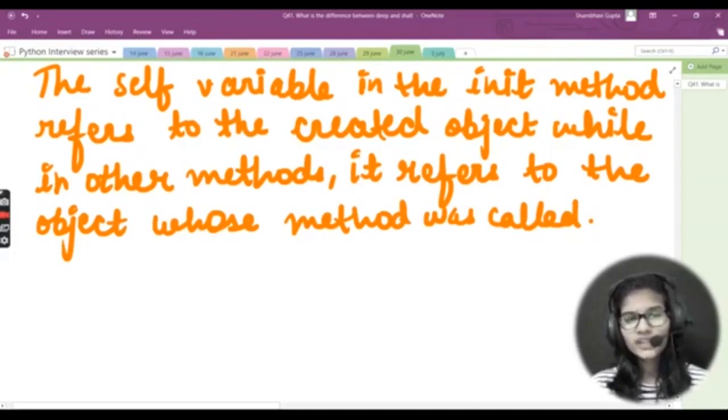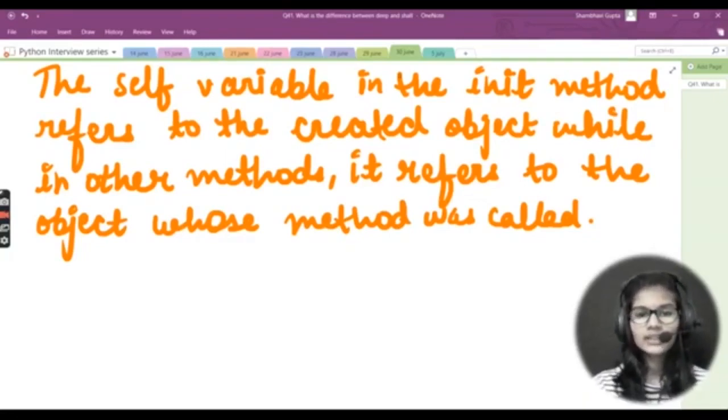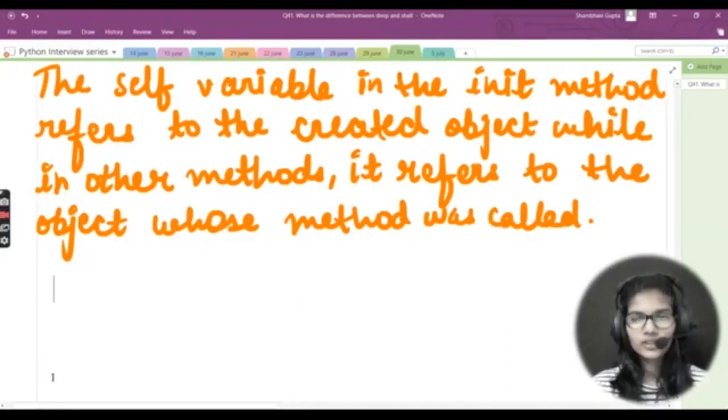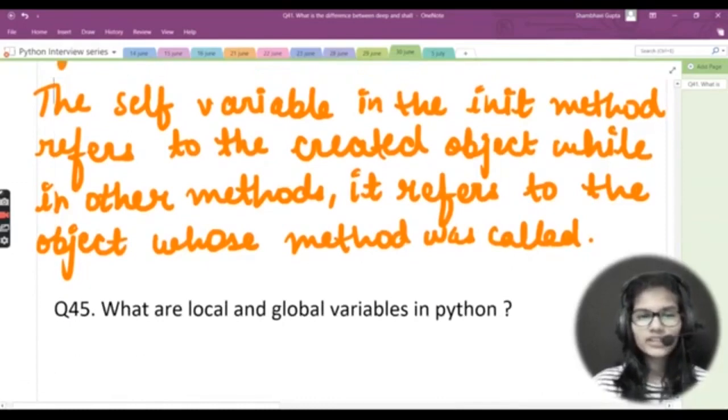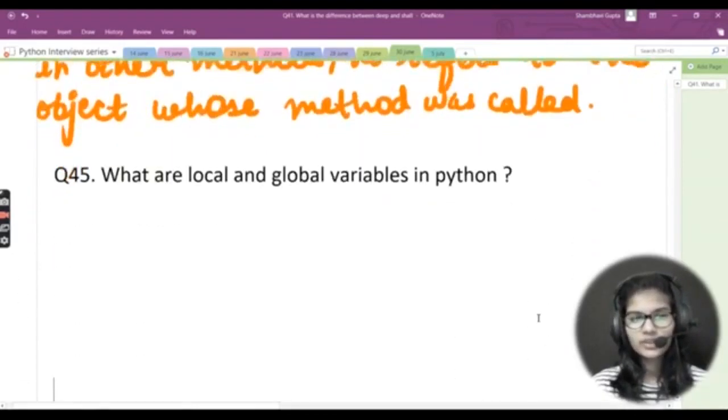Now, what is meant by this line? This line says that we have the self variable in the init method as well. The self variable in the init method refers to the created object. The object which we have created refers to the self variable which we have inside the init function. In other methods, it refers to the object whose method was called. So I hope I made this very clear to you, what the use of self is.